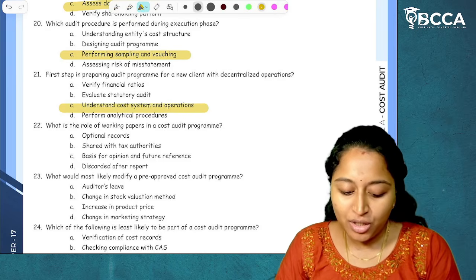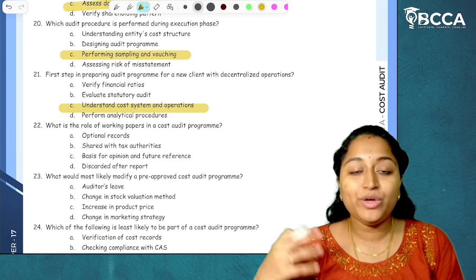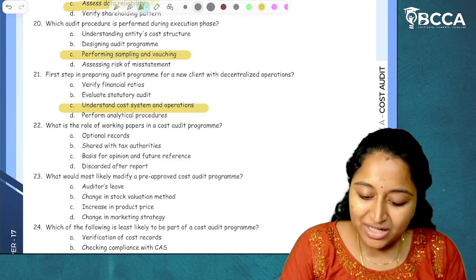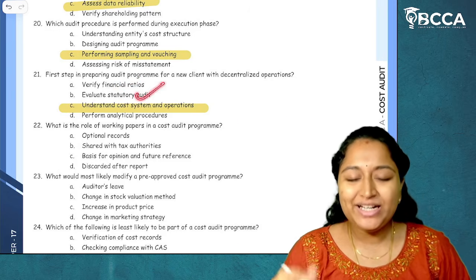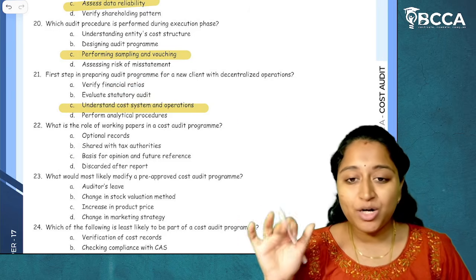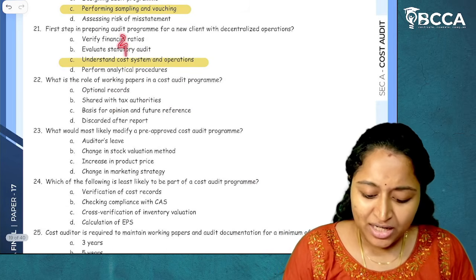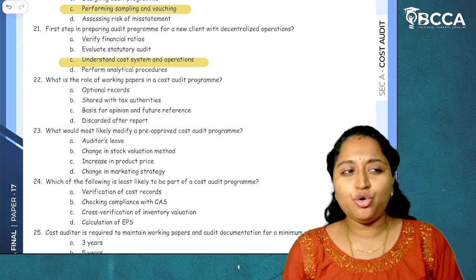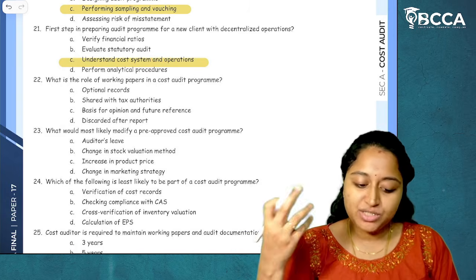After that, you will go for knowing about the operations or knowing about the cost records. Now, we will not go directly to financials. We are going for cost audit. Then the statutory audit will be considered only if required, not directly. I hope it is clear. The other three options are not so relevant for cost audit. Only this is relevant for cost audit. So you can tick that.